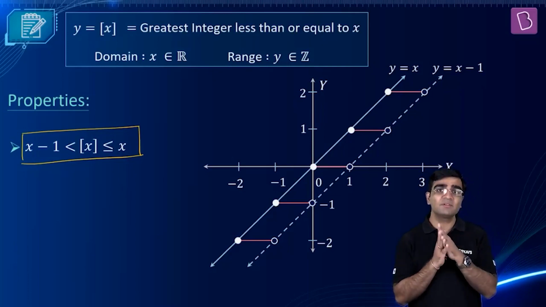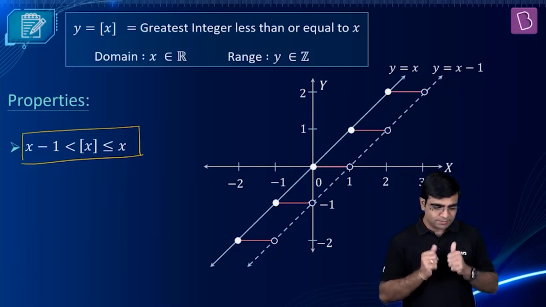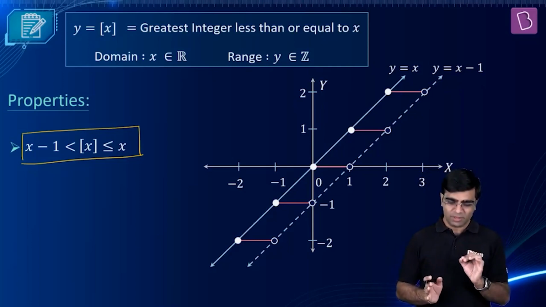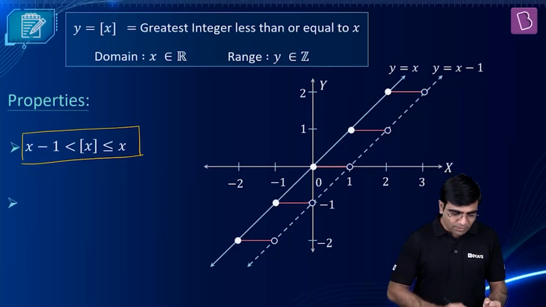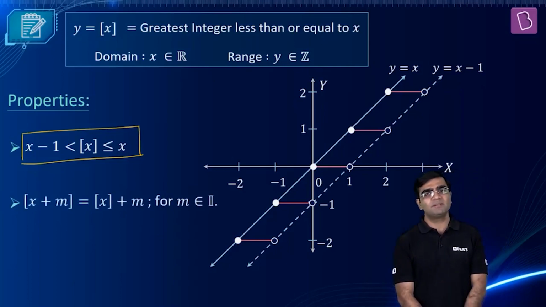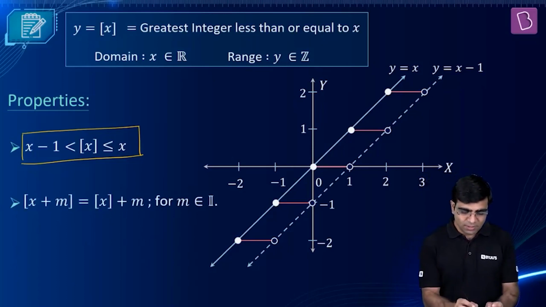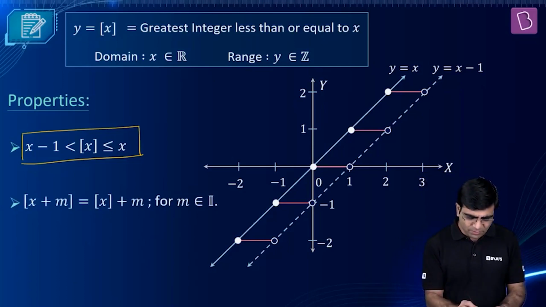Like that's how the graph is sandwiched in between them. Sure? Okay. First property. Note it down with the help of the graph. It's more evident. Let's go for the property number 2. It says that GIF of x plus m is equal to GIF of x plus m for any integer m. Let's check it out. I'm taking 2 quick examples, okay?